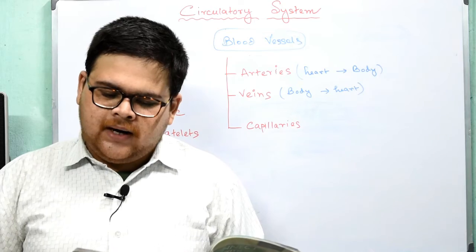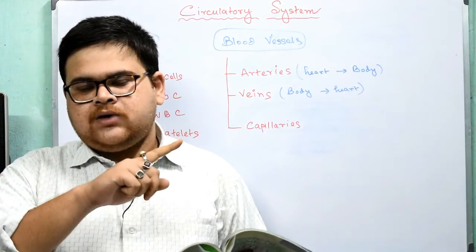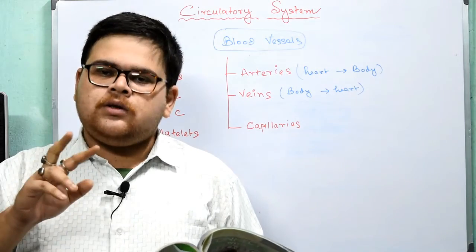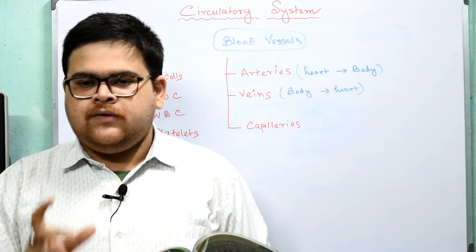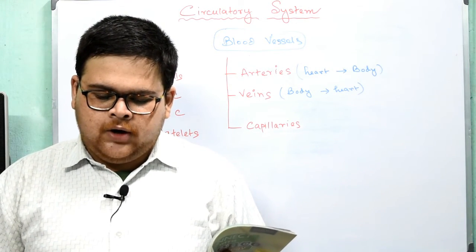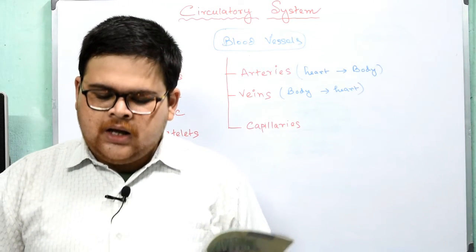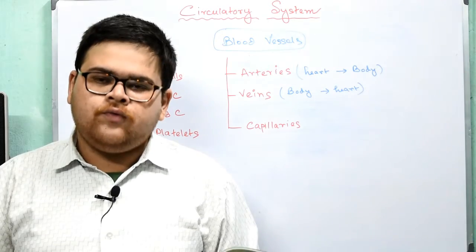Veins carry deoxygenated blood. The only exception to this is the pulmonary vein. Like the pulmonary artery, here is the pulmonary vein. For the pulmonary artery it is deoxygenated, and for the pulmonary vein it is oxygenated. Okay. The largest veins in the body are the superior and inferior vena cava. The smallest veins in the body are venules. Capillaries unite to form venules.